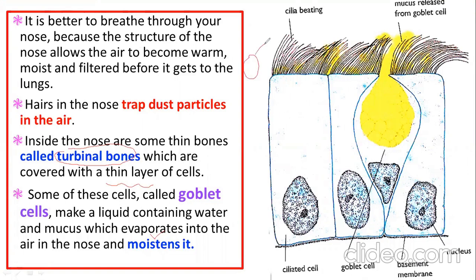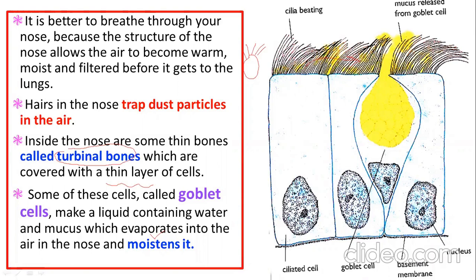This cell contains projections called cilia. The function of the cilia is that when the ciliated cell is beating, that projection is pushing mucus outside. Please focus here more. For example, this is a goblet cell producing mucus, and this cilia will beat, pushing that mucus outside from your breathing system.